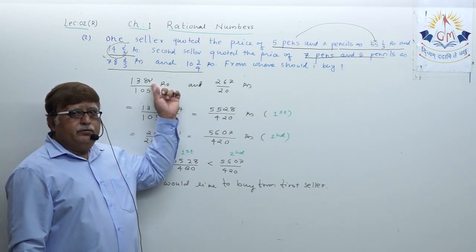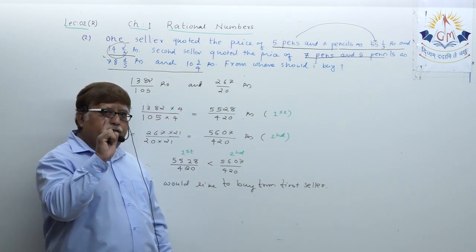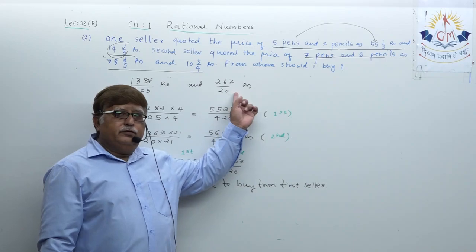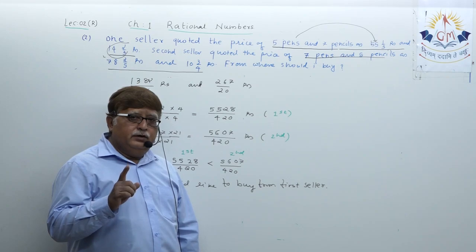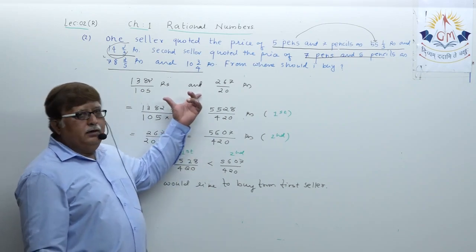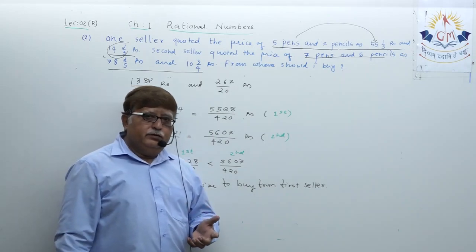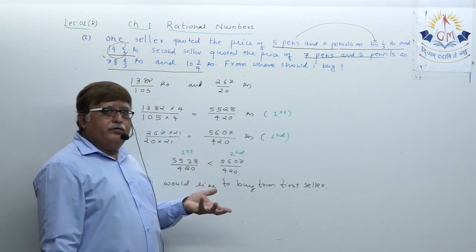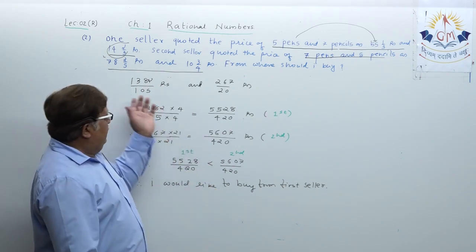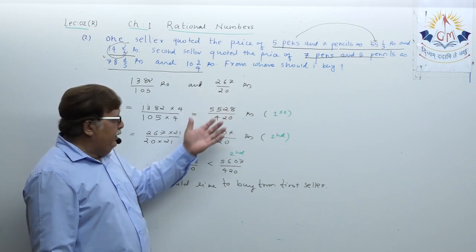This was the total price of one pen and one pencil quoted by the first bookseller. This is the total price of one pencil and one ball pen quoted by the second bookseller. Now if we want to compare both these rational numbers, which is smaller and which is larger, it's a simple question of taking the LCM. We took the LCM of 105 and 20, which was 420.